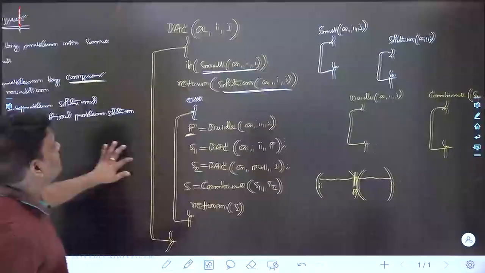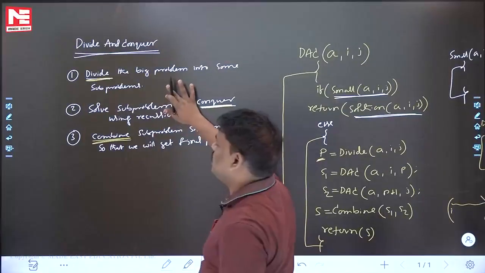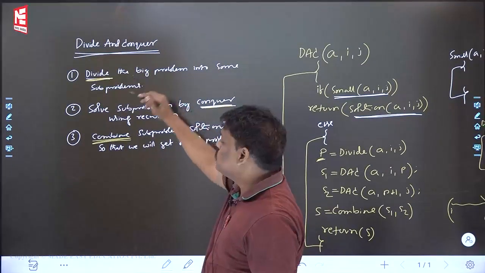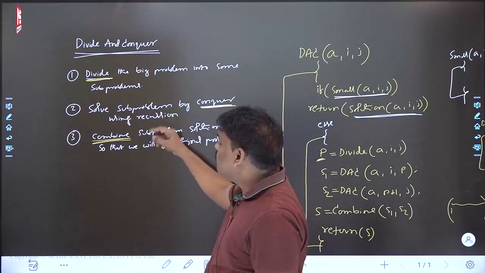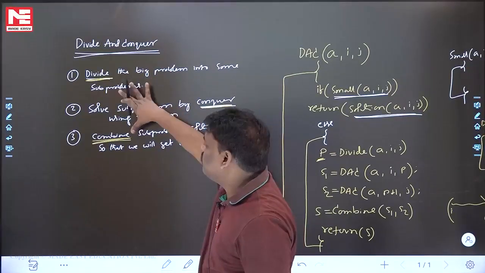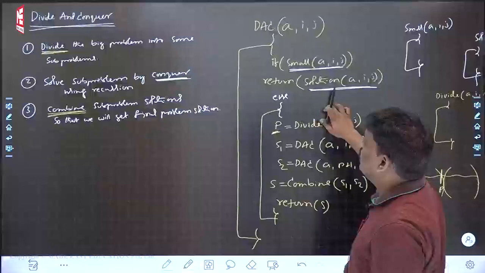Now some people are asking, sir, what have you done previously? Previously I wrote normal English lines. Divide the bigger problem into some subproblems. Next, solve the subproblems. Next, combine the subproblem solutions so that you will get the final problem answer. So for every step, whatever I wrote in a normal English line, I wrote as the algorithm.